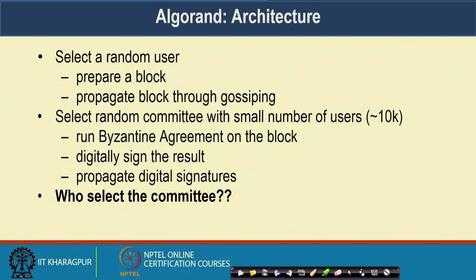It selects a random user whose task is to prepare a new block and then propagate the new block by gossiping. Then from the remaining set of users, we select random committee members, whose task is to validate that block by running the Byzantine agreement protocol, and then digitally sign the result and propagate the digital signature in the network with the help of gossiping. If for a particular block proposed in the network there are more than a certain number of signatures floating in the network, then you can be assured that the block has reached consensus, and you can add that block to your existing blockchain.